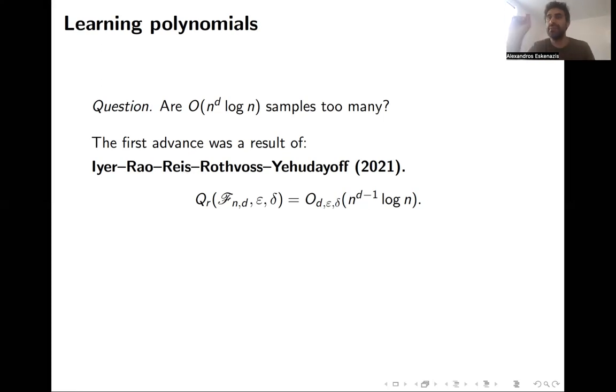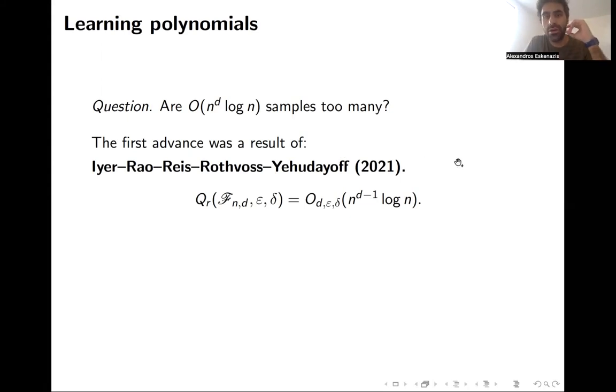This may seem like a modest improvement, but in reality it breaks a conceptual barrier, because n to the d log n is really the dimension of the space times the log of the dimension of the space. This has a conceptual meaning, and this is the first result which shows that you can actually do a bit better.